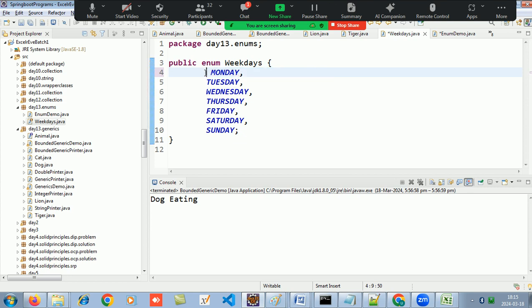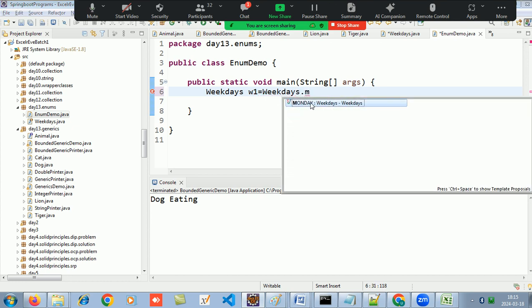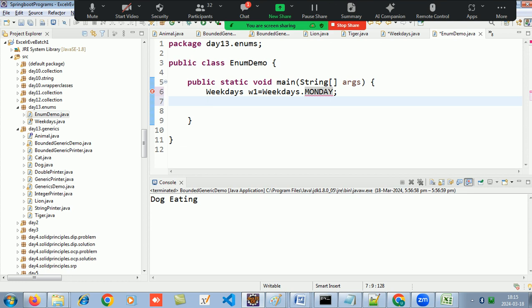So now as this is static, can I directly access weekday dot Monday? Yes, I can. Weekdays dot Monday. And now if I try to display w1, it will display me Monday.